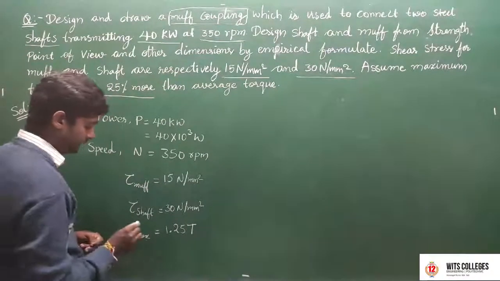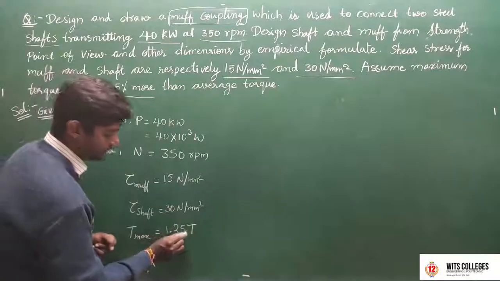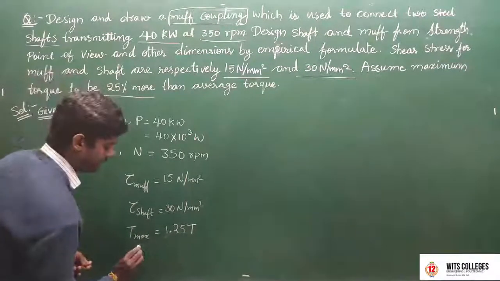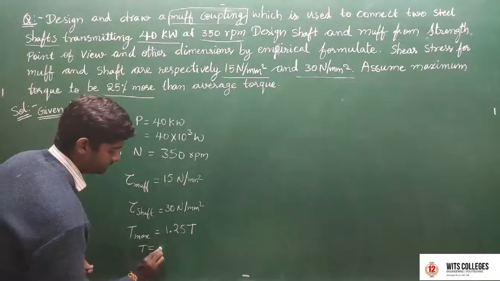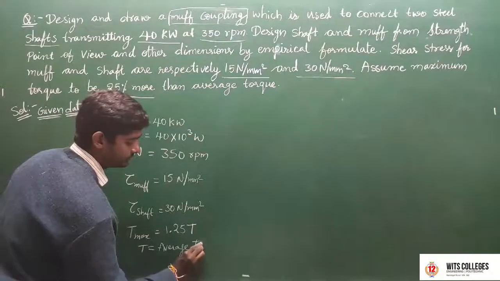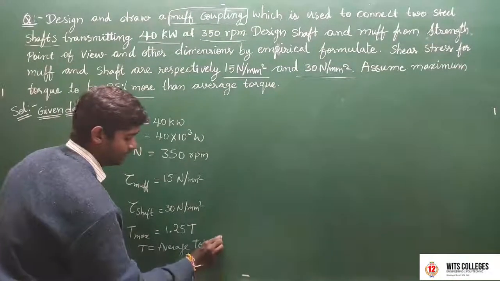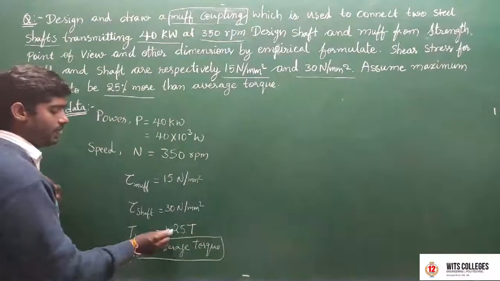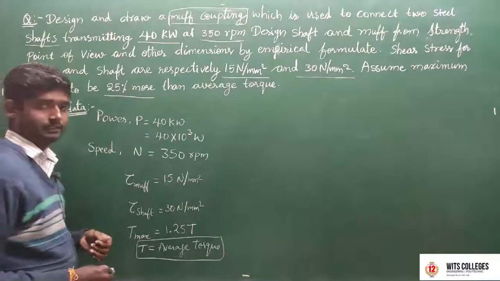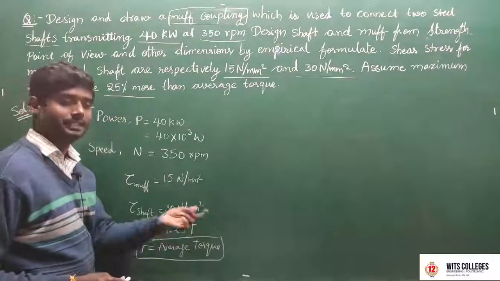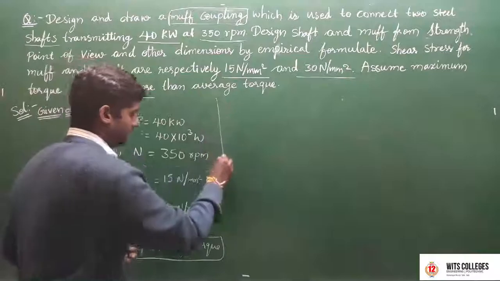T max is equal to 1.25 T, where T is the average torque. This is our given data.